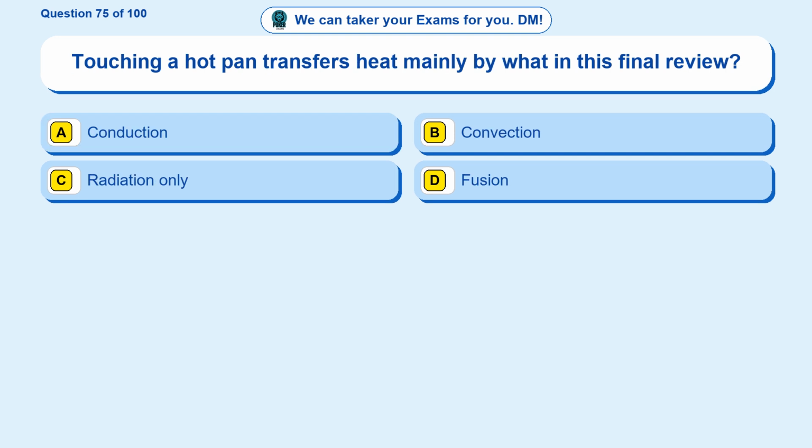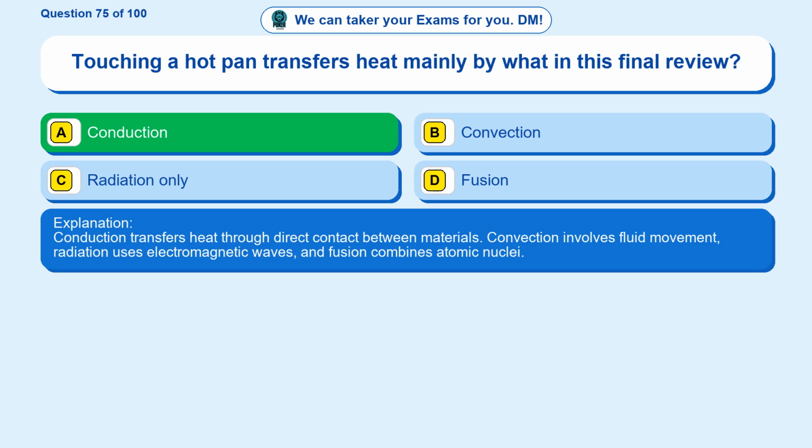Question 75. Touching a hot pan transfers heat mainly by what in this final review? Option A, conduction. Option B, convection. Option C, radiation only. Option D, fusion. The correct answer is option A. Conduction. Conduction transfers heat through direct contact between materials. Convection involves fluid movement, radiation uses electromagnetic waves, and fusion combines atomic nuclei.